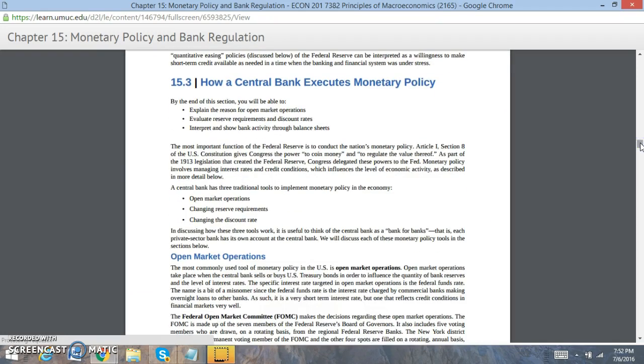Now, how does a central bank execute monetary policy? They do this through three operations: open market operations, changing the required reserve ratio, and changing the discount rate. These are the three things that the Fed influences, and the most important one out of those is open market operations. That's the most important one that they focus on.